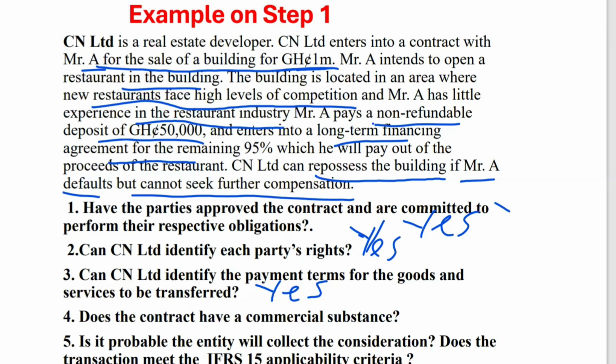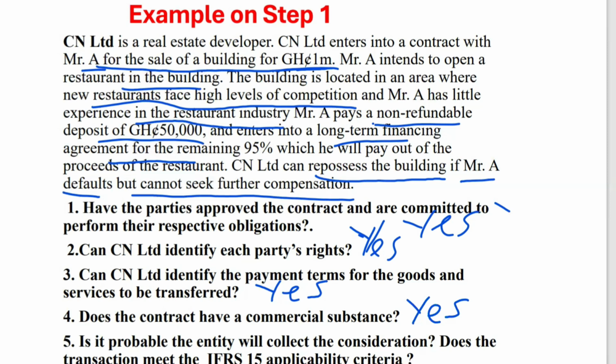Does the contract have commercial substance? Also yes. Why does it have commercial substance? One, it can have an impact on the amount of the entity's cash flows. And two, it can affect the timing of the cash flow.